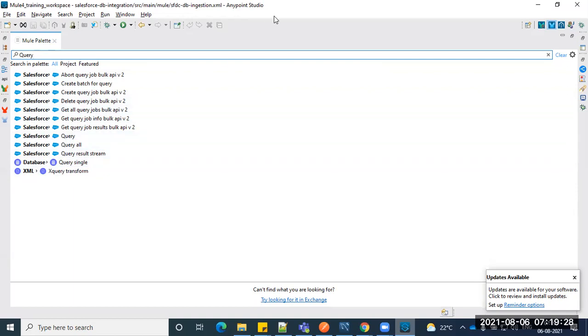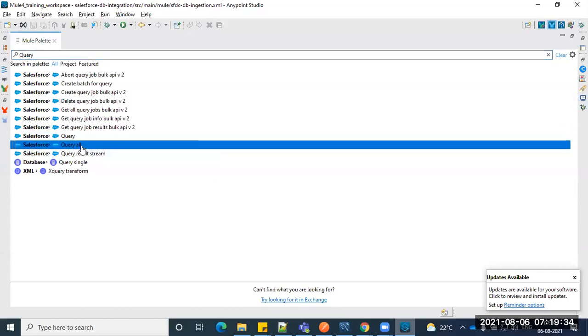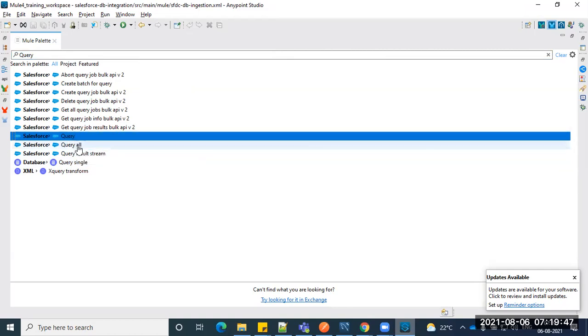When you use query, you can fetch only active records. When you go for query all, you can fetch the entire records, including inactive and archived records. That's the only difference.